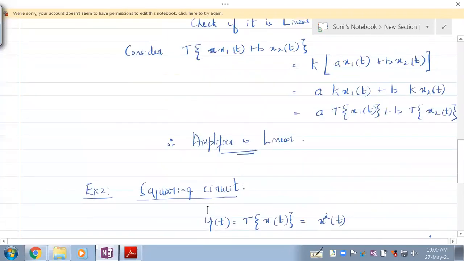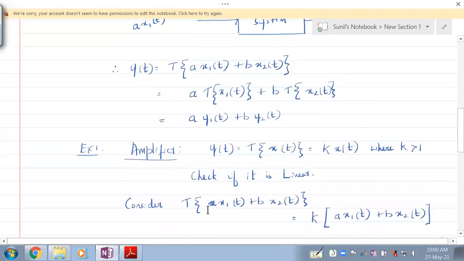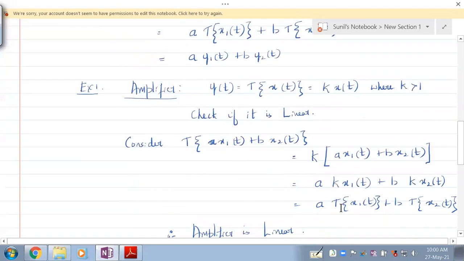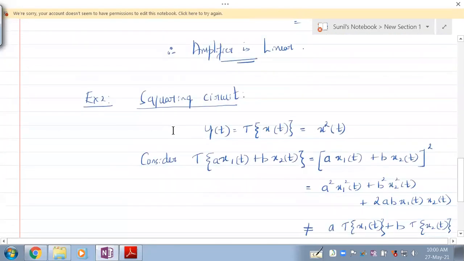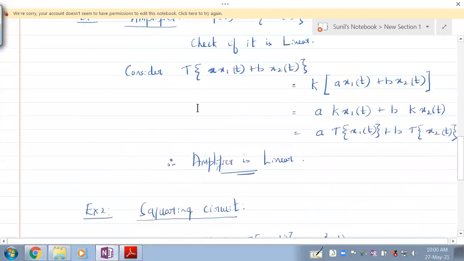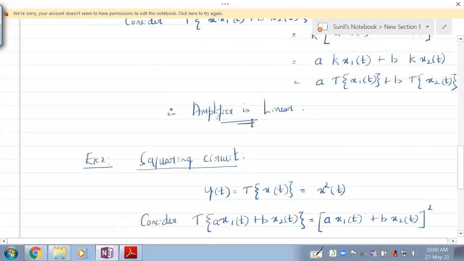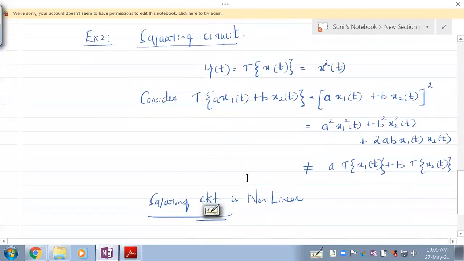Understand this? So this is what linearity is. If you're able to keep the scalar out as it is, applying the transformation only on the signal, then it is linear, which is possible in an amplifier, but not in a squaring circuit. So an amplifier is a linear system, and a squaring circuit is a non-linear system.